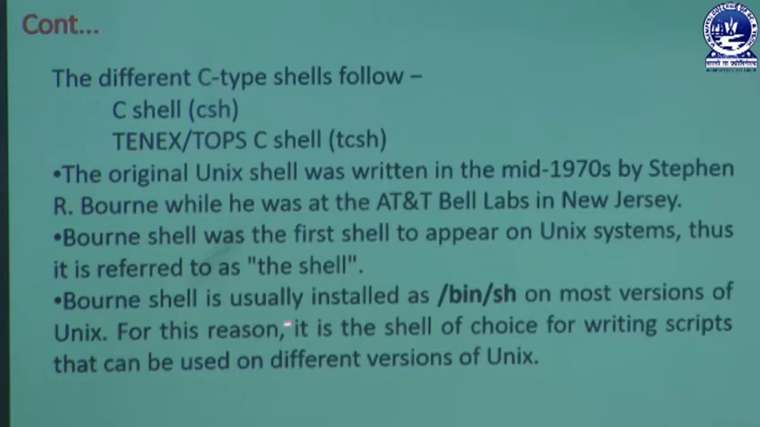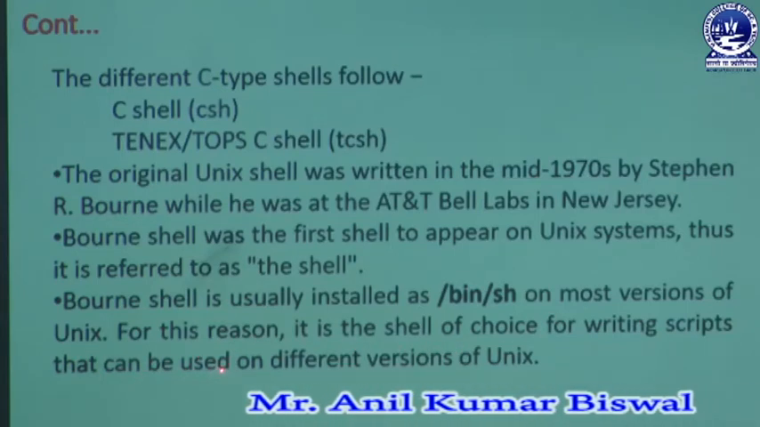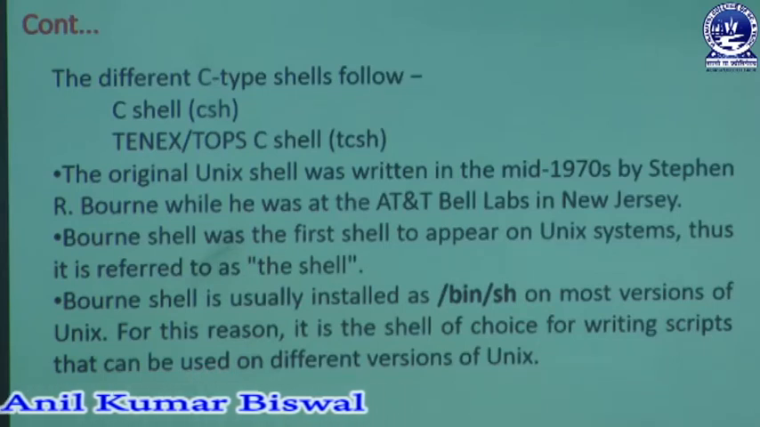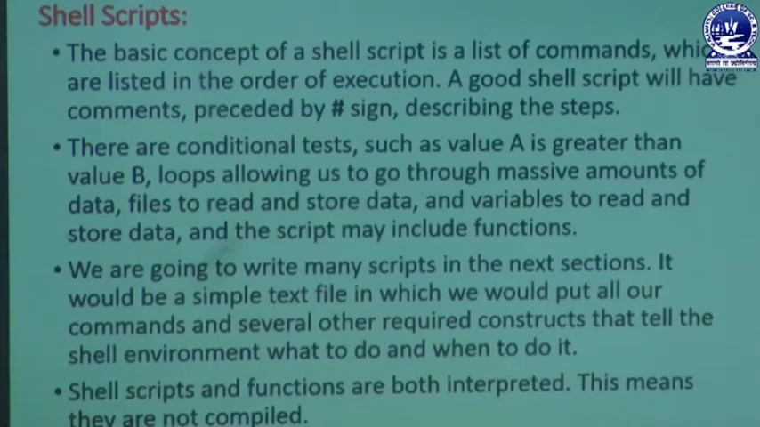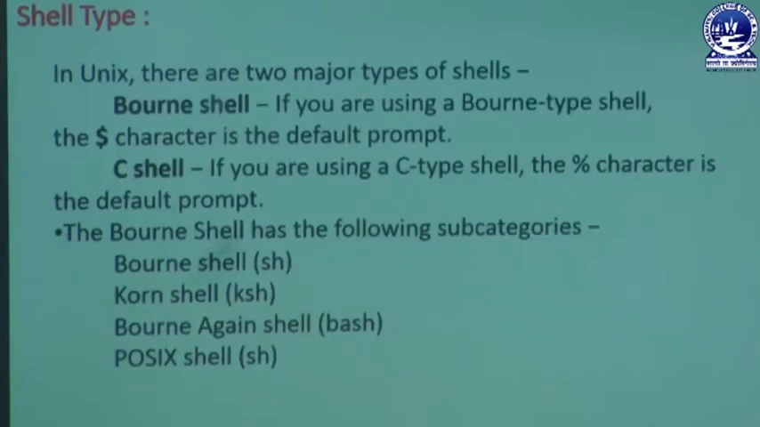So here the Bourne shell is usually installed as /bin/sh on most versions of Unix. So for this reason it is the shell of choice for writing scripts that can be used on different versions of Unix. Whenever a user prefers any type of version of Unix, according to that version we have different types of Unix operating system. So /bin/sh is known as the Bourne shell, which is already discussed in the previous slide. SH is known as the Bourne shell part.